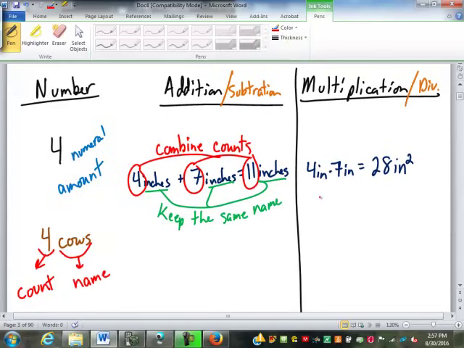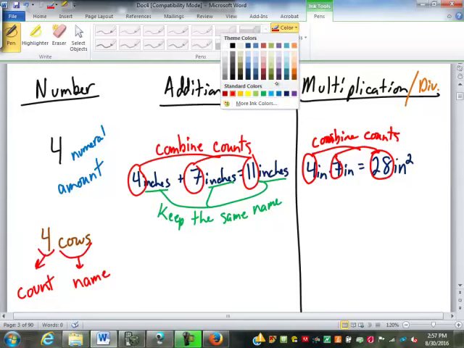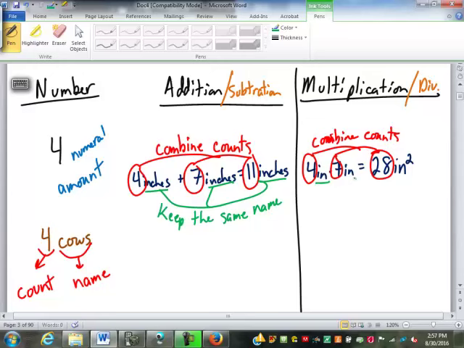So let's look at what happened there with the count and the name. Our counts are still 4 and 7. They became 28. We still combined them. It's just this time we're multiplying, so we combined them with multiplication. So we still combine the counts. The difference here is what happened with the names. We had inches and inches, and it became inches squared. So when we multiply, we also combine the names.